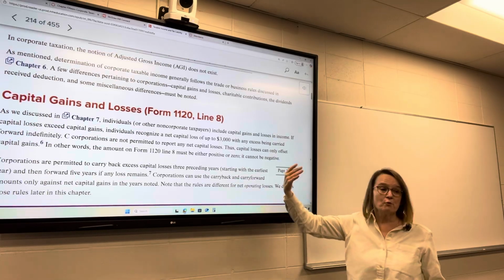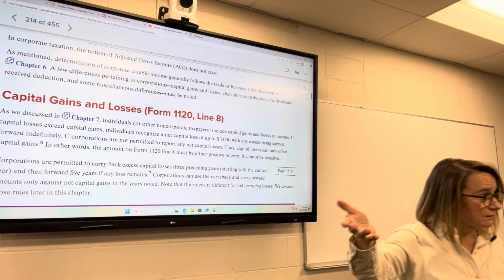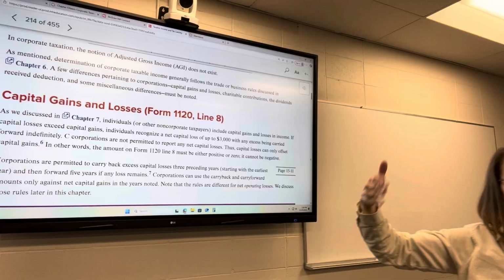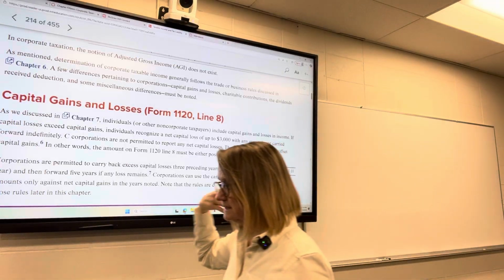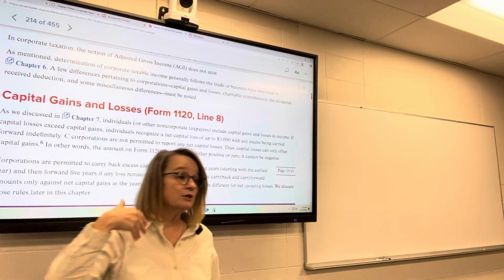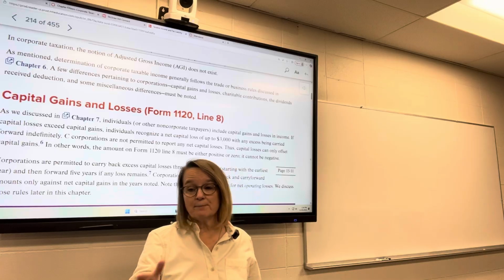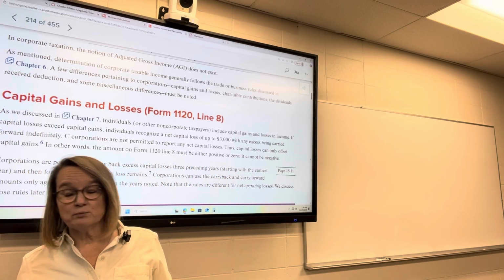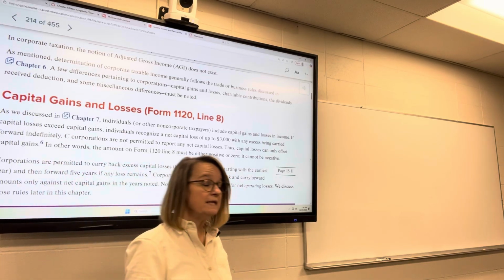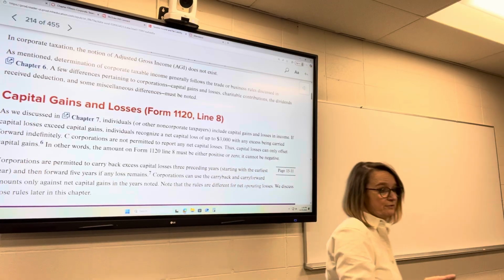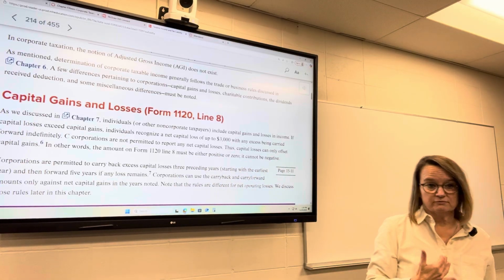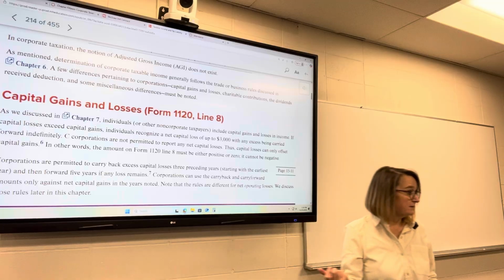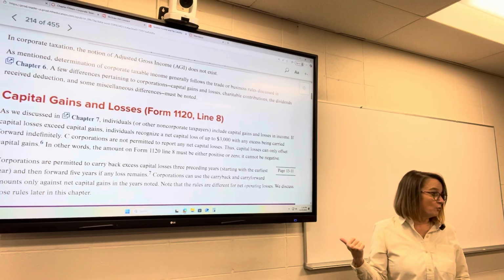Remember, for capital gains, for individuals, we were allowed to deduct net capital losses up to $3,000, and we could offset other ordinary income with those losses. For individuals, we do not have that for corporations.